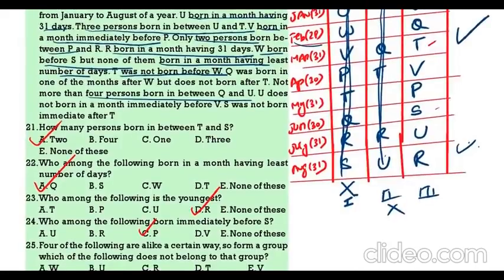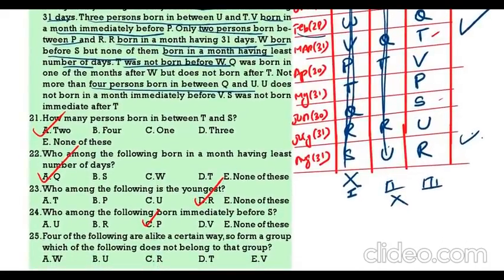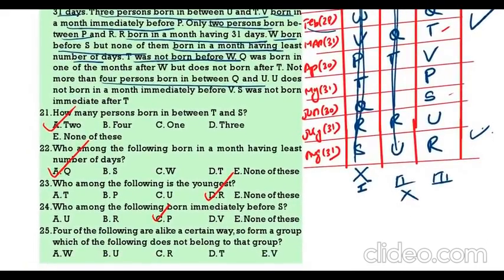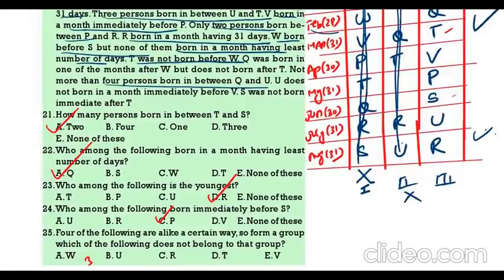4 of the following 5 are alike in a certain way and hence form a group. Which is the one that does not belong to the group? See, W 31 days. U 31 days. R 31 days. T, that is also 31 days. V is born in the month having 30 days. That is the odd one out.